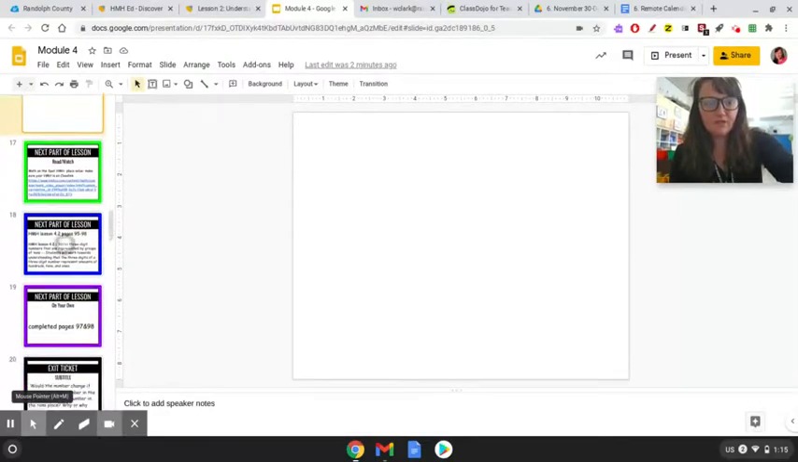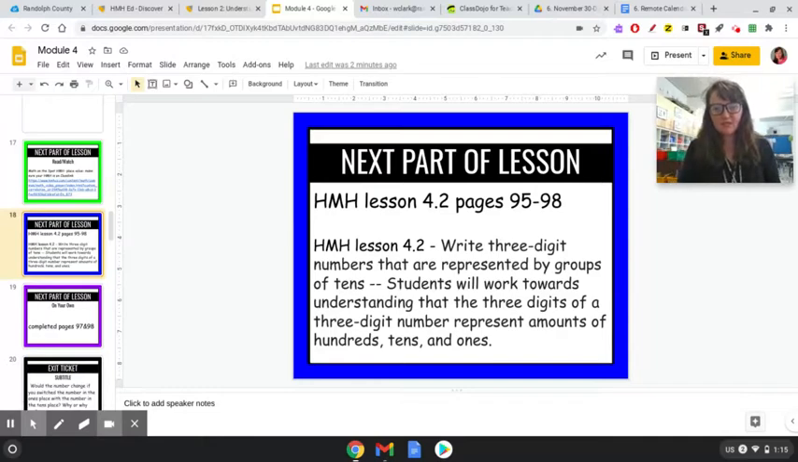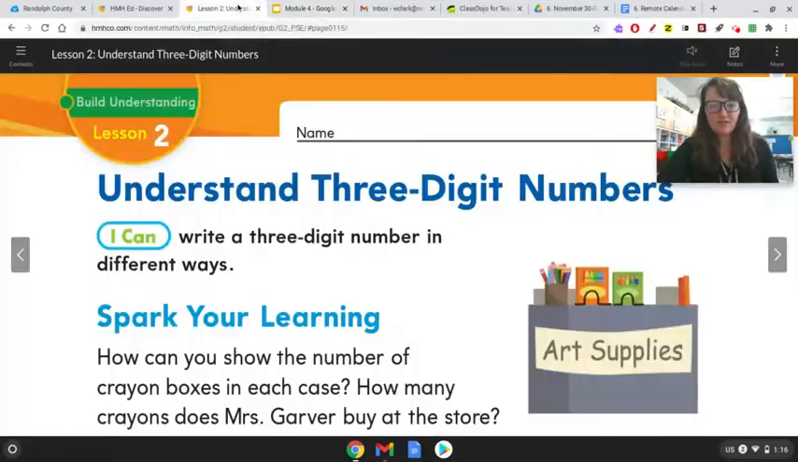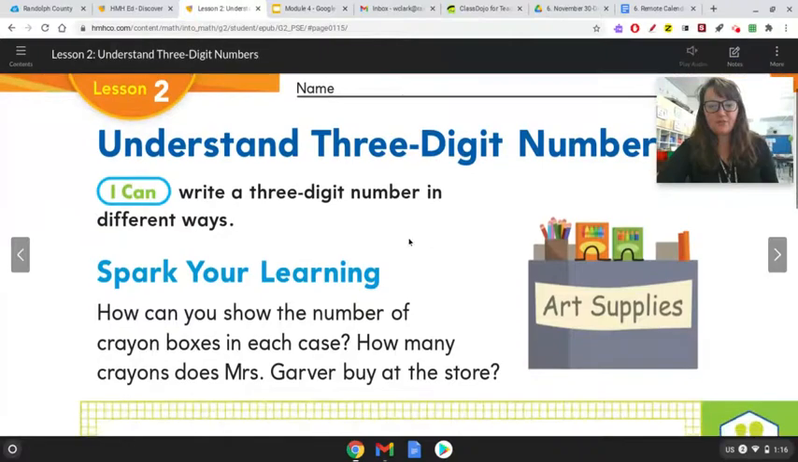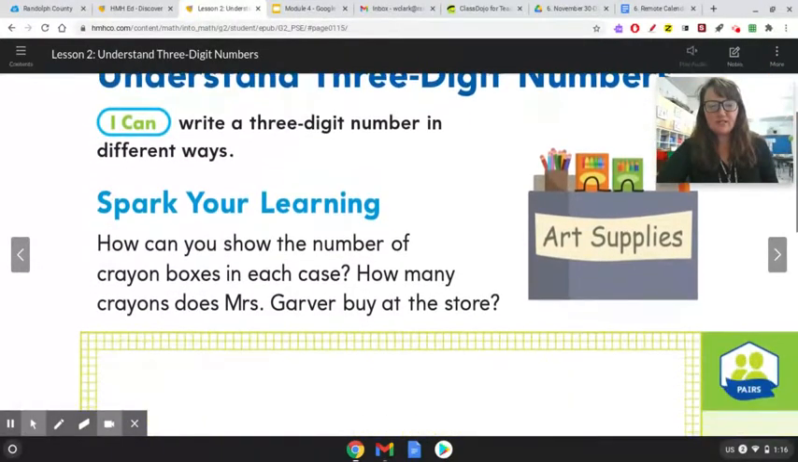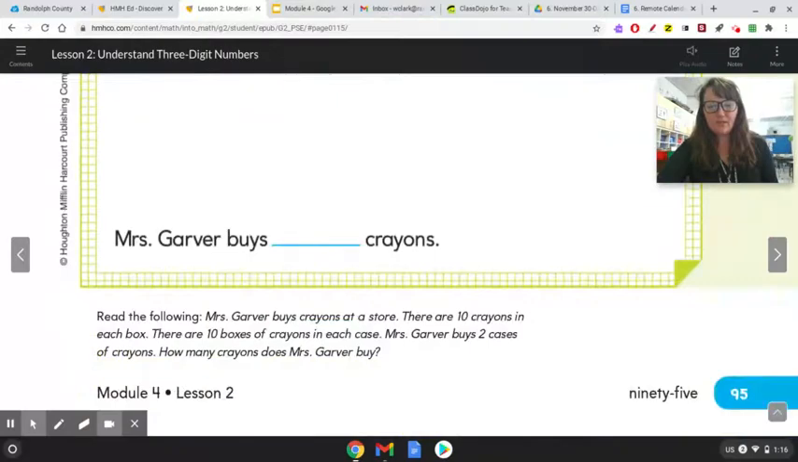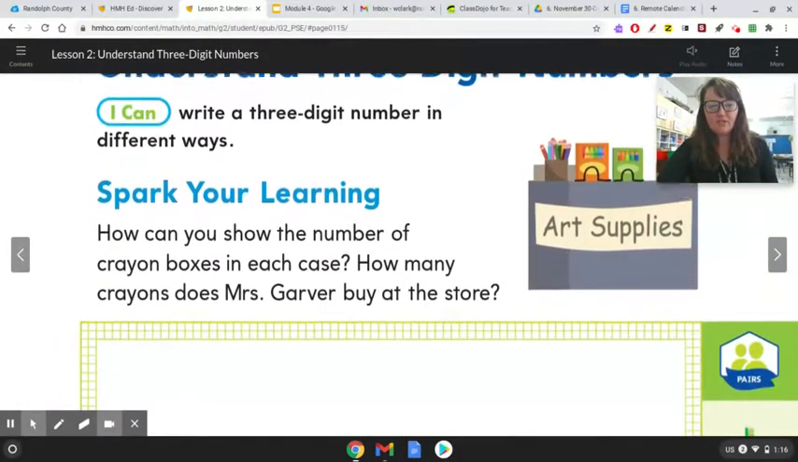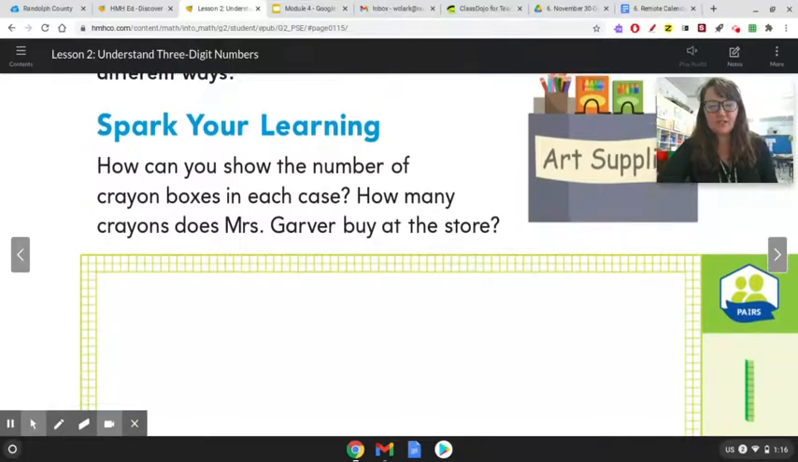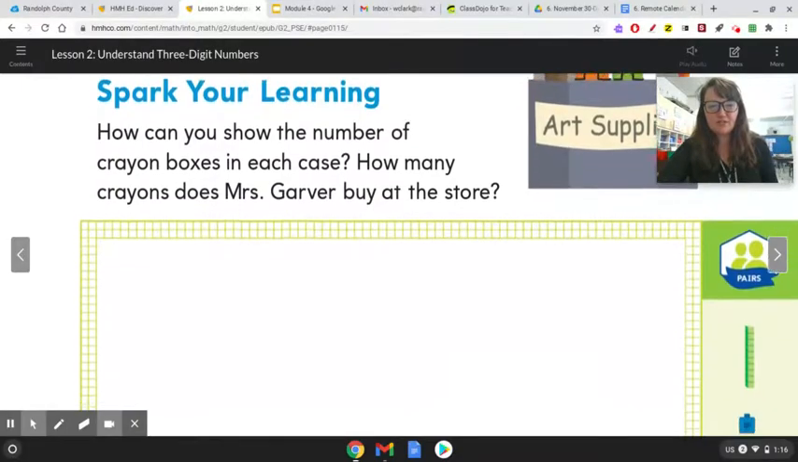All right, so let's look at our lesson 4.2. It says write 3-digit numbers that are represented by groups of tens. Students will work towards understanding that the 3 digits of a 3-digit number represent amounts of hundreds, tens, and ones. So we're going to move on to hundreds, tens, and ones. We'll start right here. It says spark your learning. We're right now on page 95. It says, how can you show the number of crayon boxes in each case? How many crayons does Mrs. Garver buy at the store?